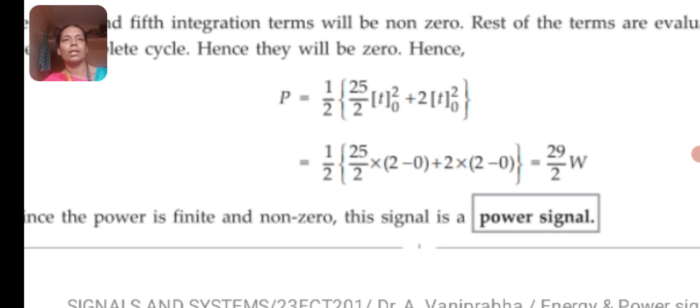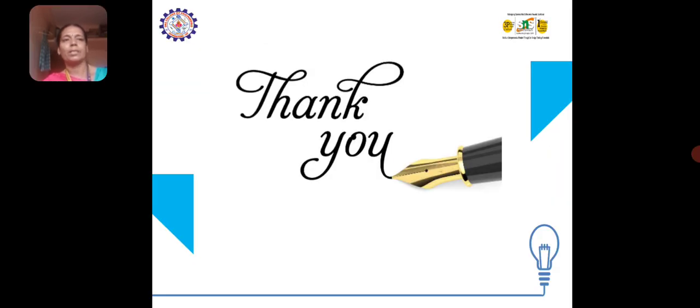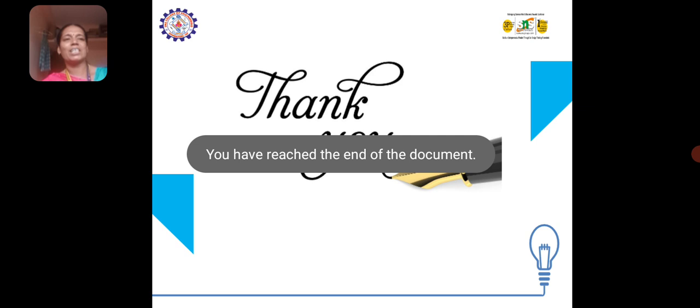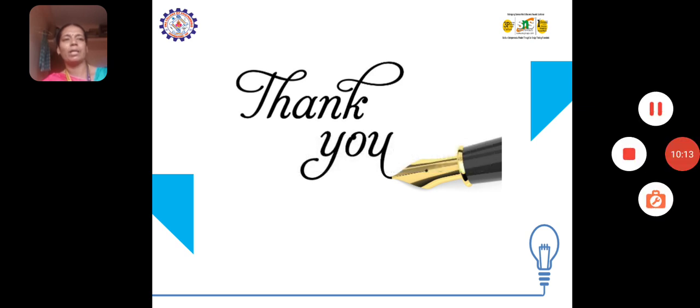As per the formula, P must be greater than 0 and less than infinity. 29 by 2 is a fraction which is greater than 0 obviously, and it is also less than infinity. Therefore, the given signal is a power signal. Right? So hope you understood this simple problem.